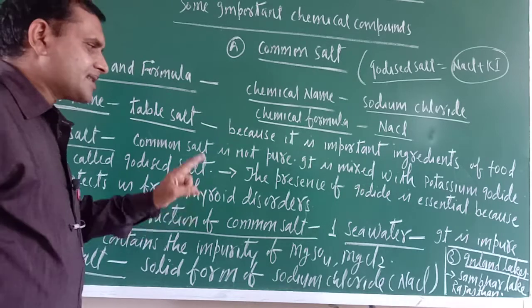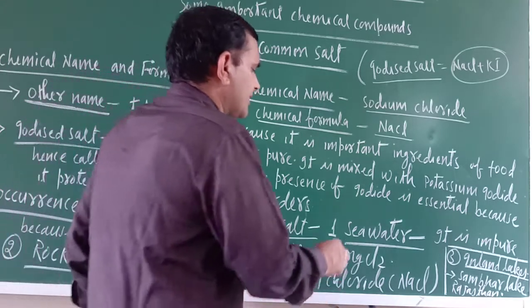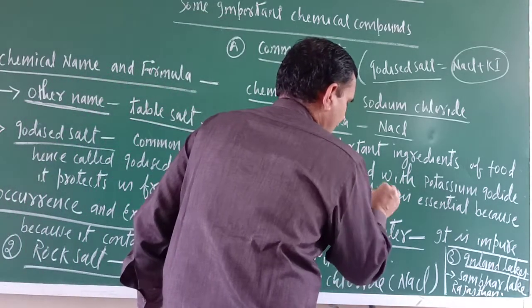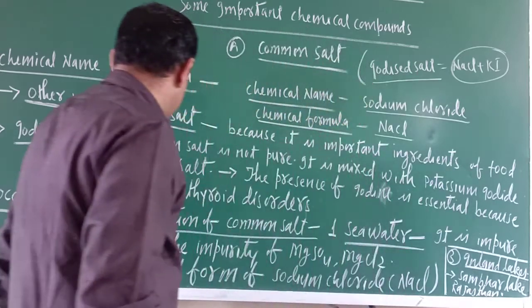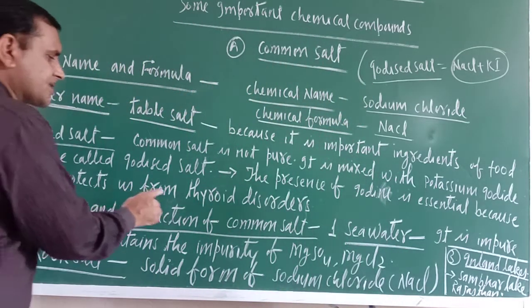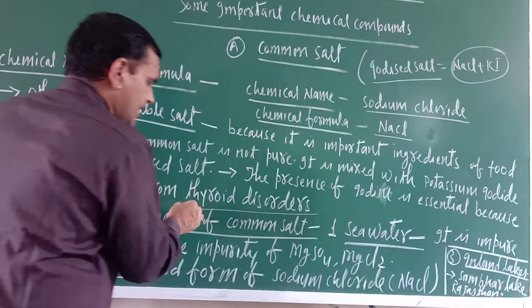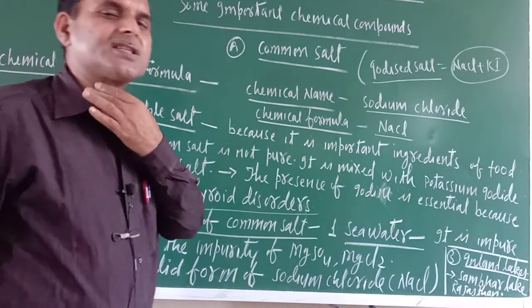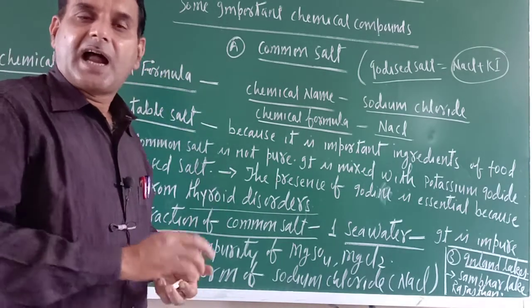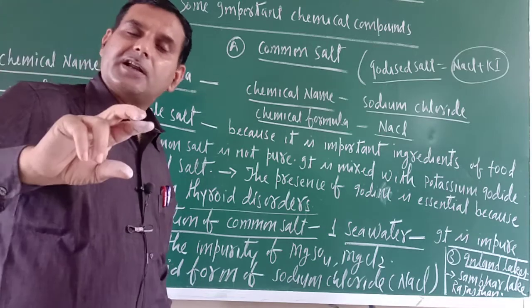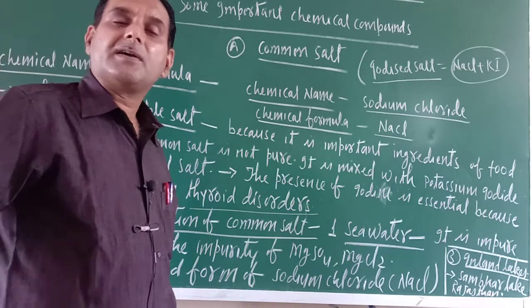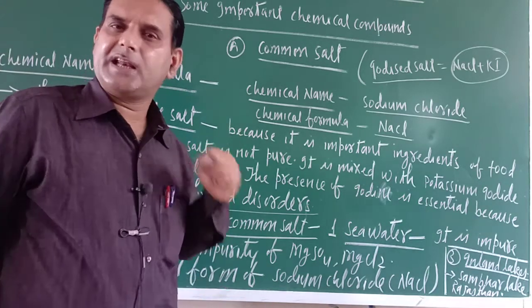The presence of iodine is essential because it protects us from thyroid disorder. Just see, this is the thyroid gland, and the thyroid gland can work when it gets a sufficient amount of iodine.